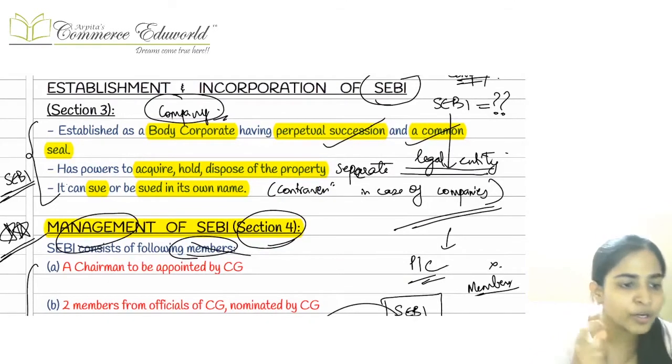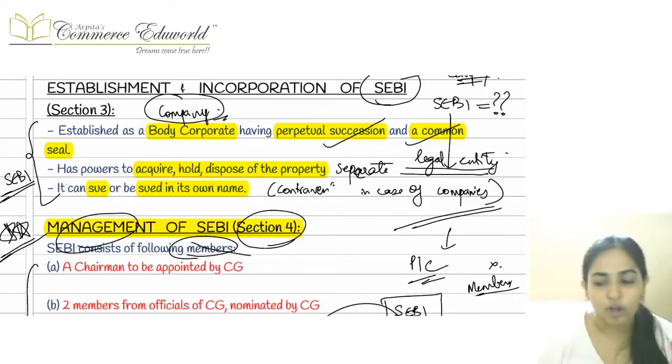Next, now we are going to study about the establishment and the incorporation of the SEBI. We are going to study about their structure, about the members, about their age, about their removal, about their resignation, all these things that now we are going to study here.